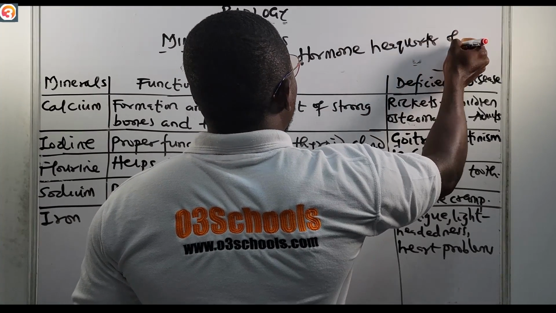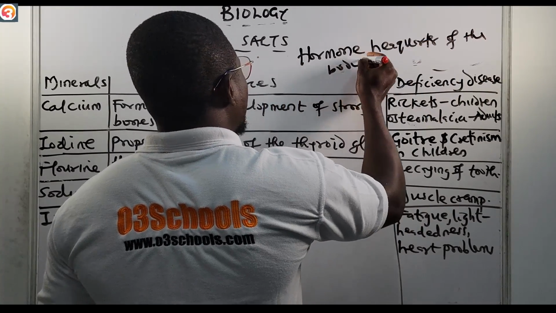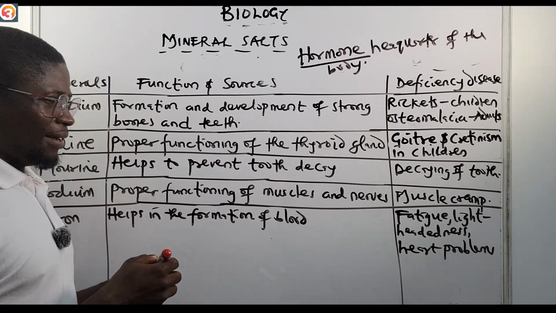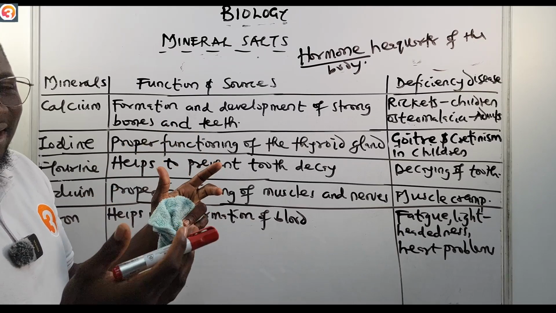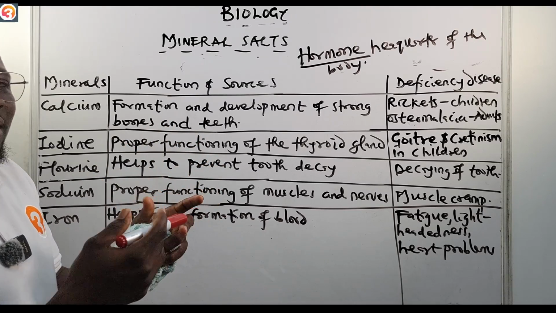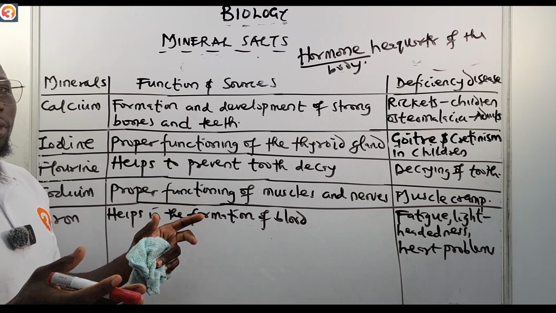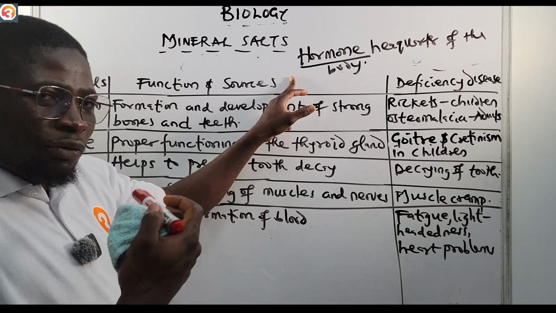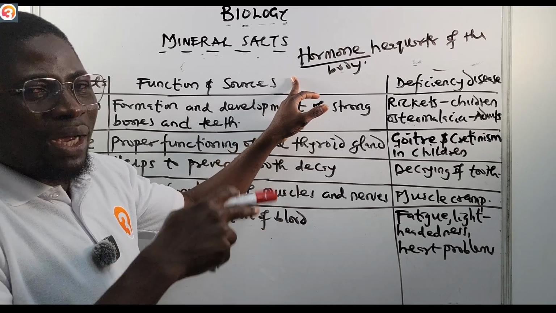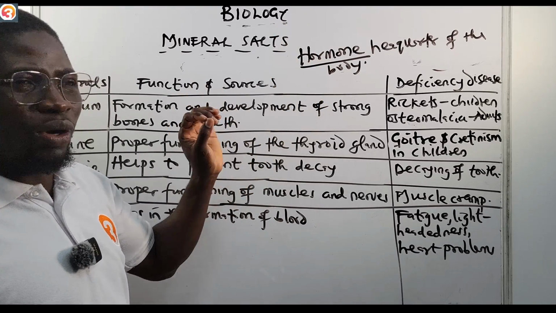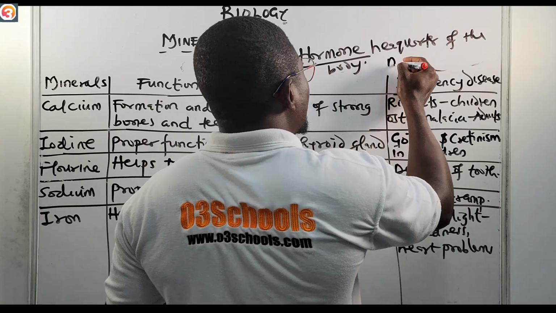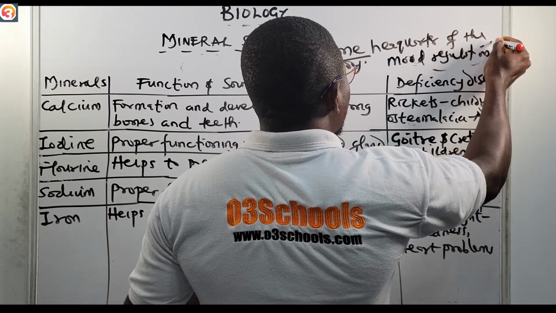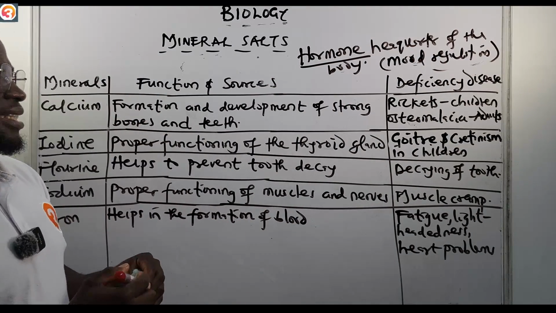And what are hormones? Hormones are chemicals that play an important role in converting both the food we eat and the drink we take to energy in the body. They are very, very important. That is the function of hormones, and they also help in mood regulation. So please take note of that.